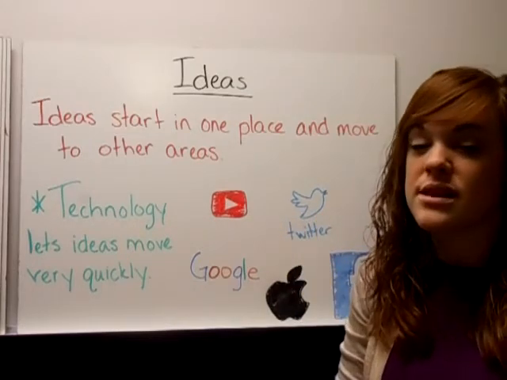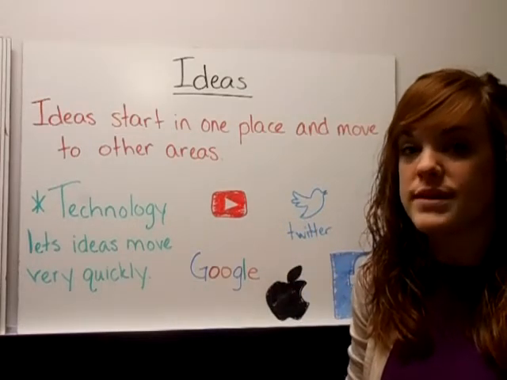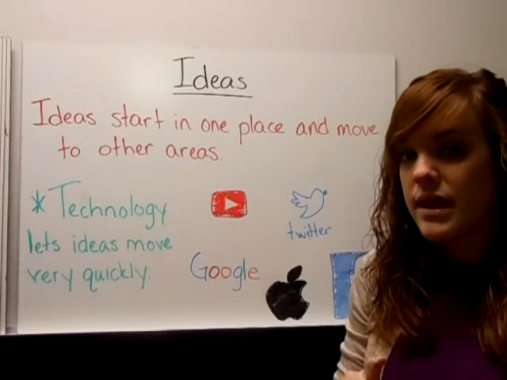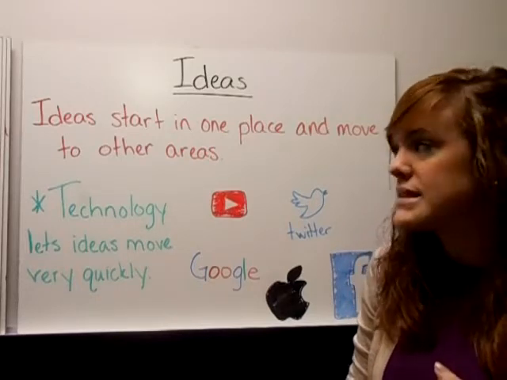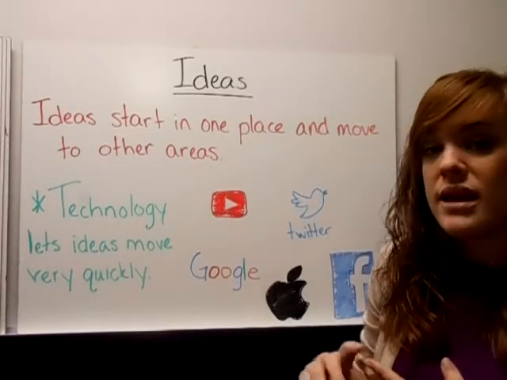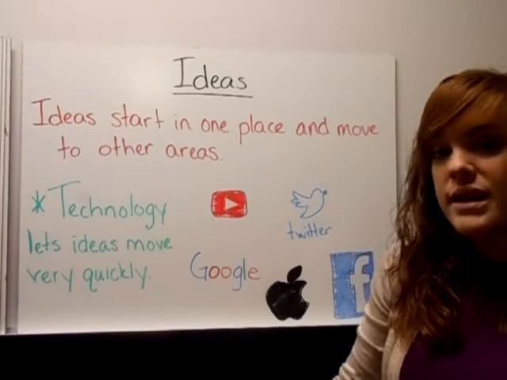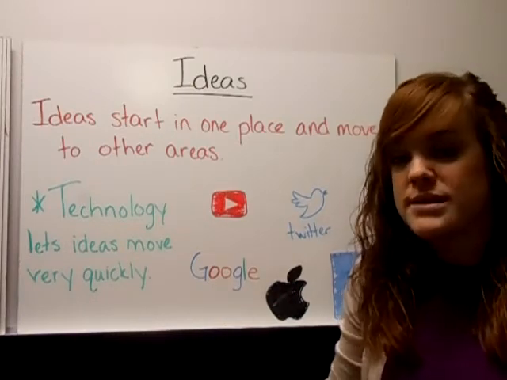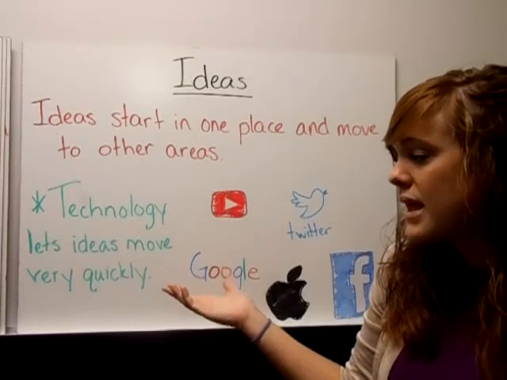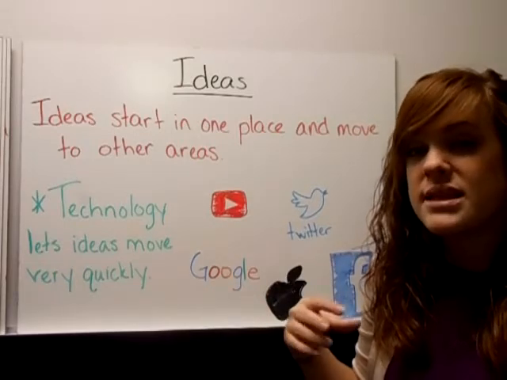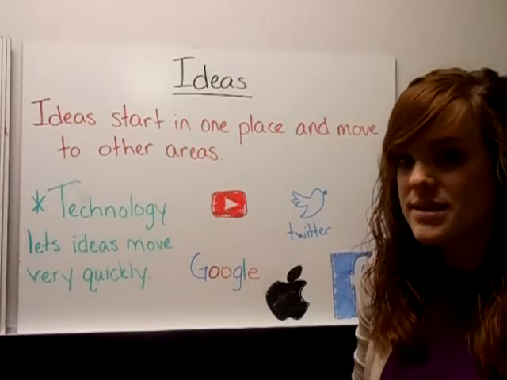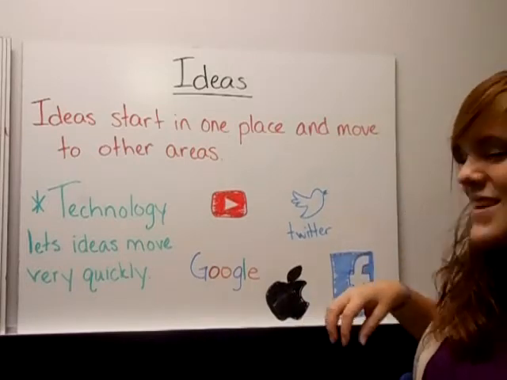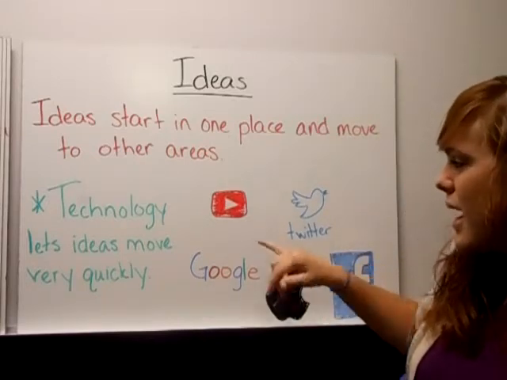Ideas, that's the third category that we have of movement. So we have people and goods, and now we have ideas. Ideas start in one place and then move to other areas, obviously. I mean, if you have an idea, it starts with you and then it spreads. In our day and age, technology lets those ideas move very quickly. So I have some drawings of some icons.